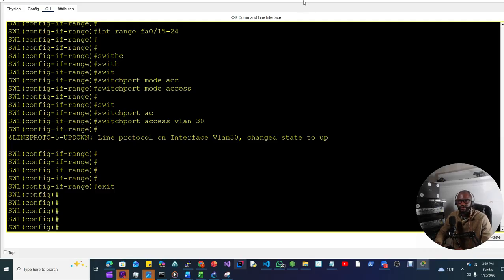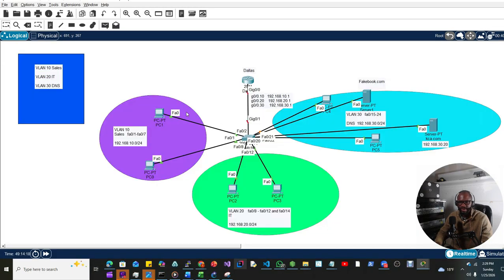Okay, so after doing that, every PC that will be plugged in between the ports FA0/1 through 7 will be part of VLAN 10. And then FA0/8 through 12 and 14 will be part of VLAN 20, and FA0/15 through 24 will belong to VLAN 30. Okay, now let's set up the router before we come back to the switch and complete the trunking.